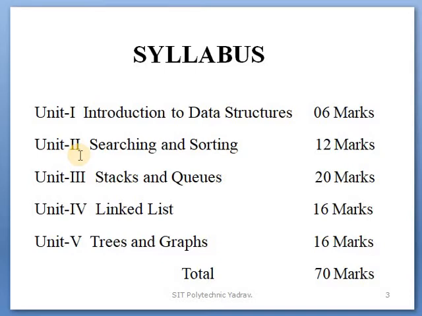So we start today's lecture on the new unit, unit number 3, stacks and queues, for 20 marks. This chapter is important compared to all chapters because its marks weightage is the highest compared to the other units. These remaining 3 units are most important because their marks weightage is high.